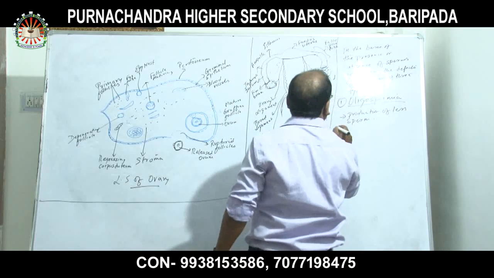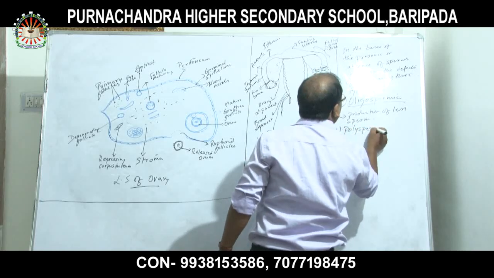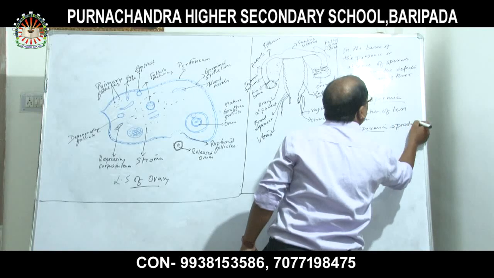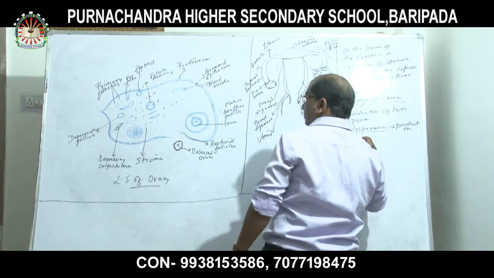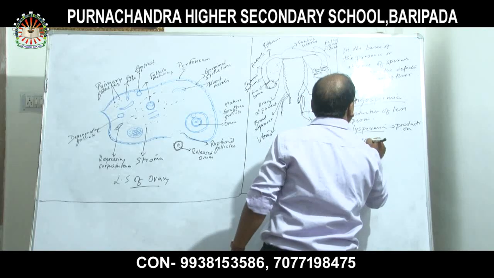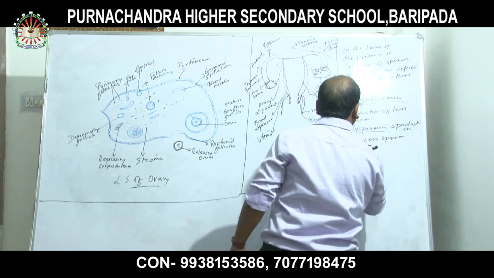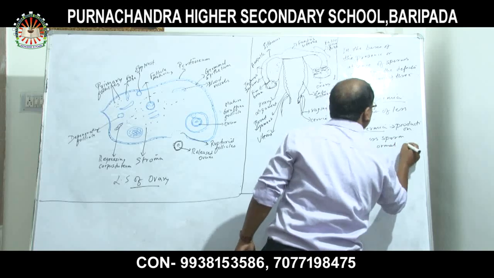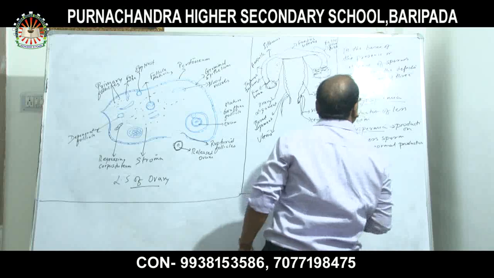Number 2, polyspermia: production of excess sperm than normal production is polyspermia.